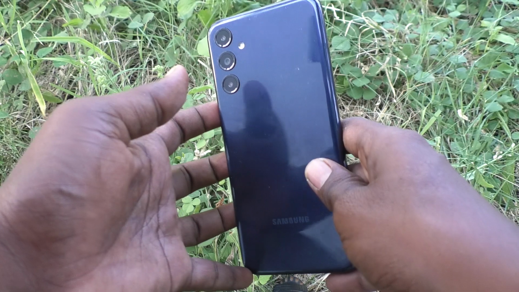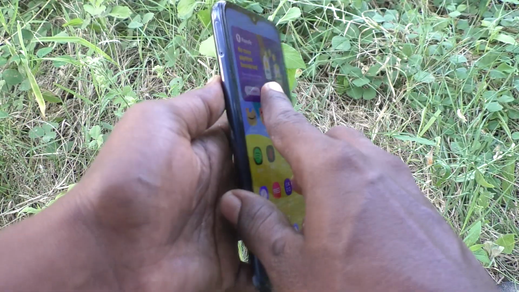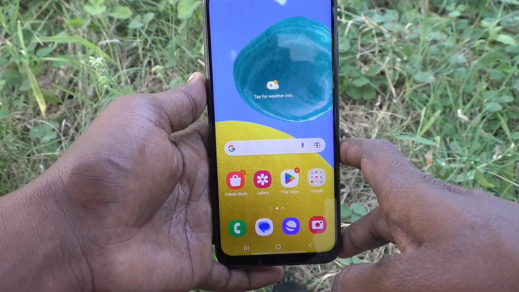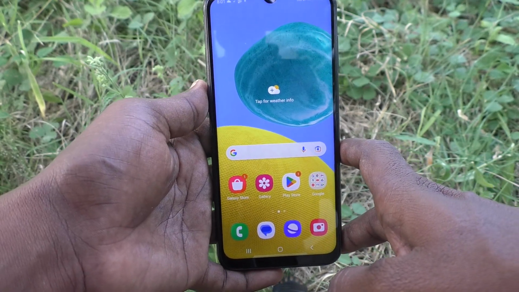Here is Samsung Galaxy M14 5G smartphone. In this video, you will learn how to turn off tiling keeper sound in your phone Samsung Galaxy A14.